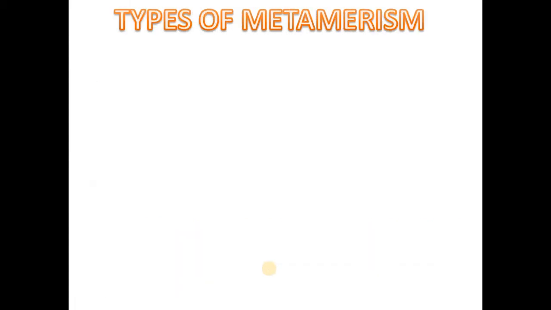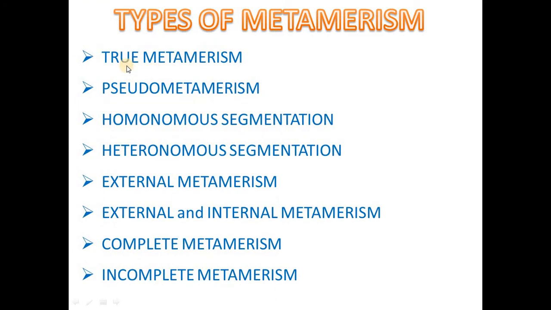Now, the types of metamerism. The metamerism in animals is classified into 8 types. They are as follows. True metamerism, pseudometamerism, homonomous segmentation, heteronomous segmentation, external metamerism, external and internal metamerism, complete metamerism, and incomplete metamerism. All these types of metamerism will be discussed in detail in the upcoming slides.